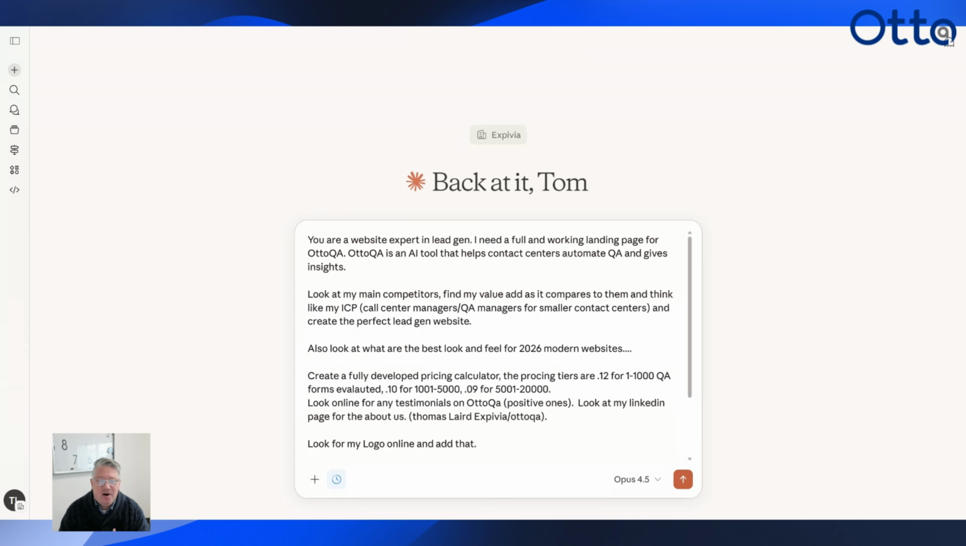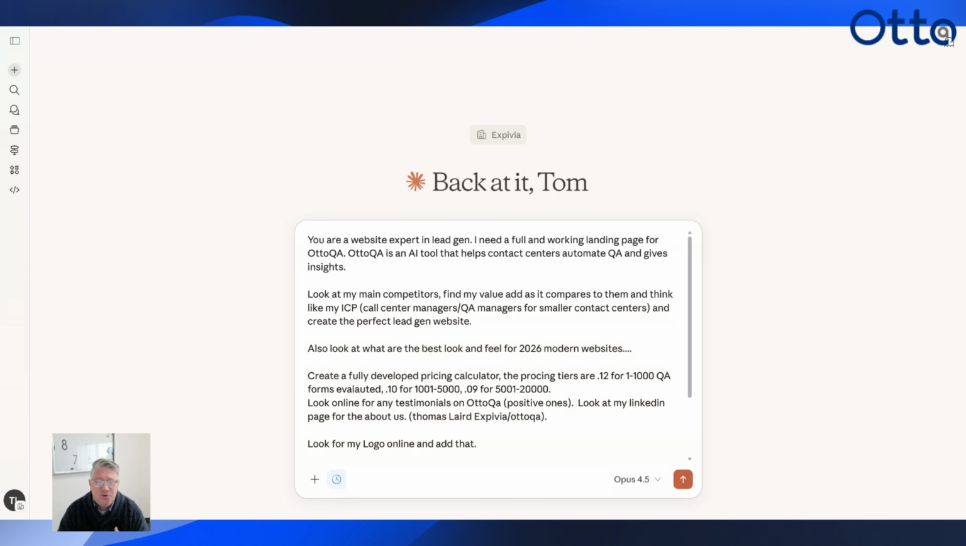Then we tell it to look at our main competitors, find our value add as it compares to them, and think like our ideal customer profile. What would they be looking for, right? And then I kind of threw in some examples. That's call center managers, QA managers for small contact centers. For you, that could be, what is your ideal customer profile? There's a whole other video we can do to define that. But, is it single moms? Is it people who own 4 trucks? Is it people who like the NFL, right? Any of that stuff, throw it in there. And we want to create that website.